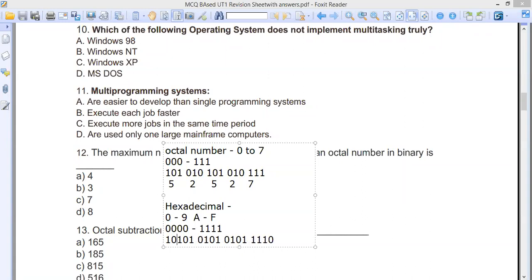Okay, can you tell me the answer of this one? I'm waiting for you to tell me the answer. Can I get the answers fast? What will be the answer of this one? Why is it taking so much time? It's an easier one. You just have to convert it.